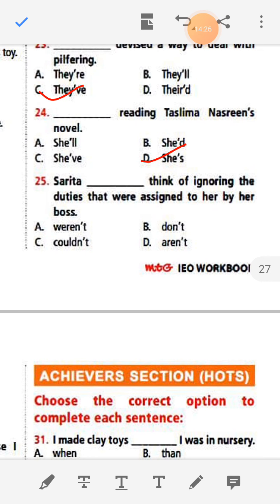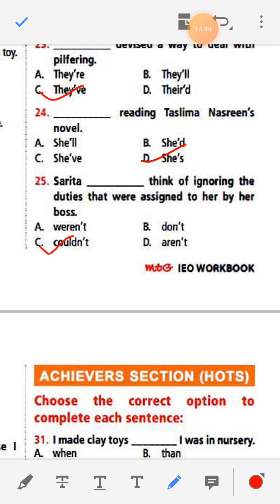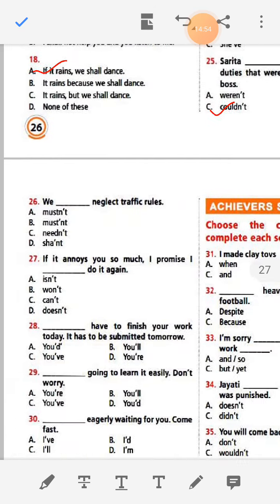Sarita dash think of ignoring the duties that were assigned to her by her boss. Here the answer is Sarita couldn't think of ignoring the duties that were assigned to her by her boss.